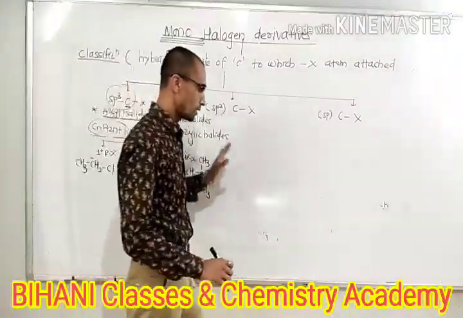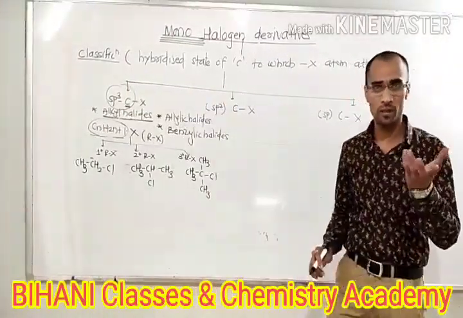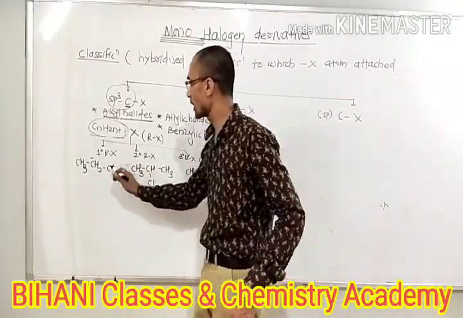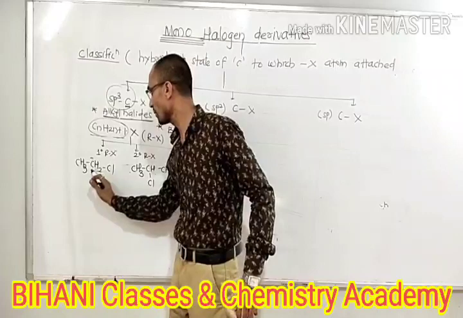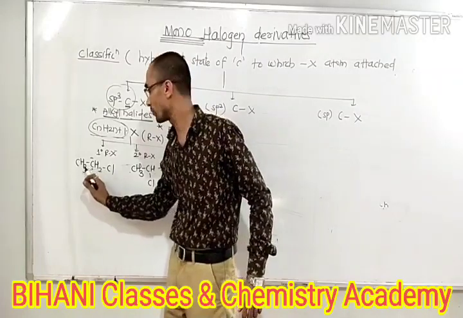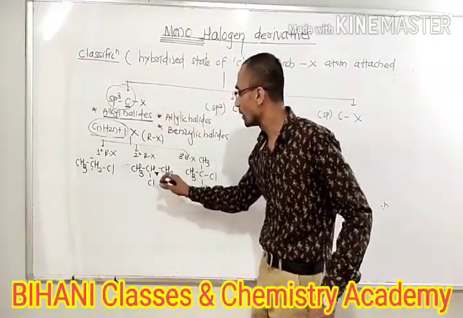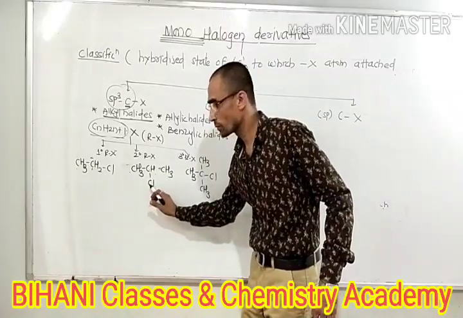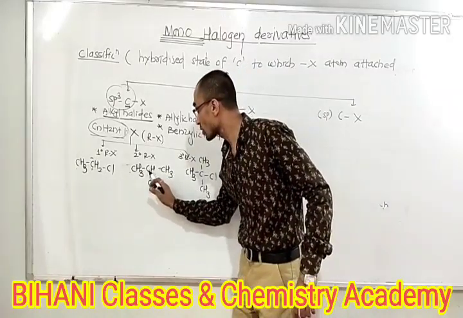Primary alkyl halides, secondary alkyl halides, tertiary alkyl halides. We know that the primary carbon, secondary carbon, and tertiary carbon we have to study at the level of science. The halogen atom attaches here to the primary carbon. A primary carbon is the carbon that is directly linked with only one other carbon. But this will be the secondary carbon because it attaches to two other carbon atoms.